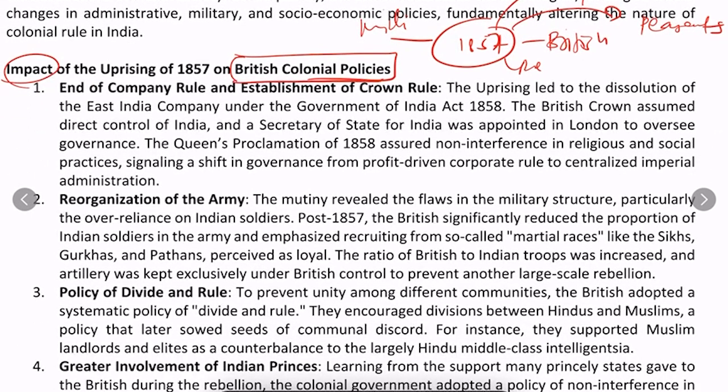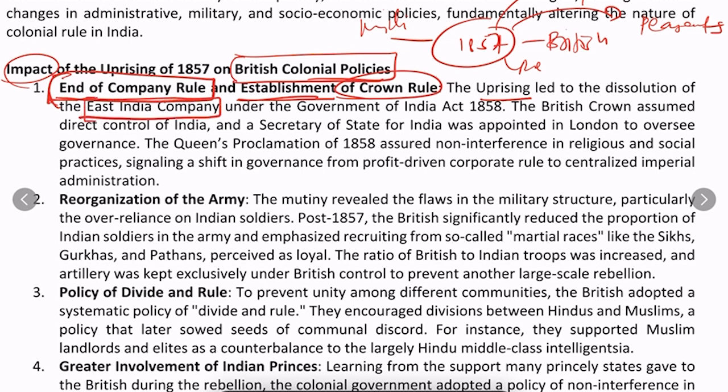Fine. Now the first and foremost important thing after the revolt of 1857 is the end of the company rule. India was under the company rule, and it got replaced by the Crown rule. This uprising of 1857 actually led to the dissolution of the East India Company.